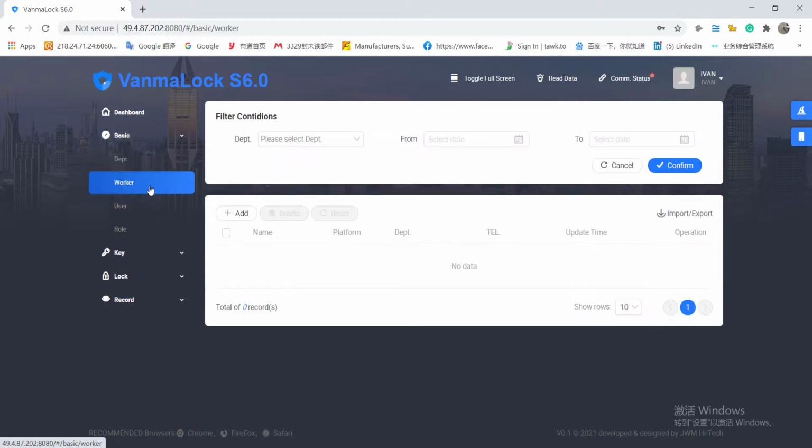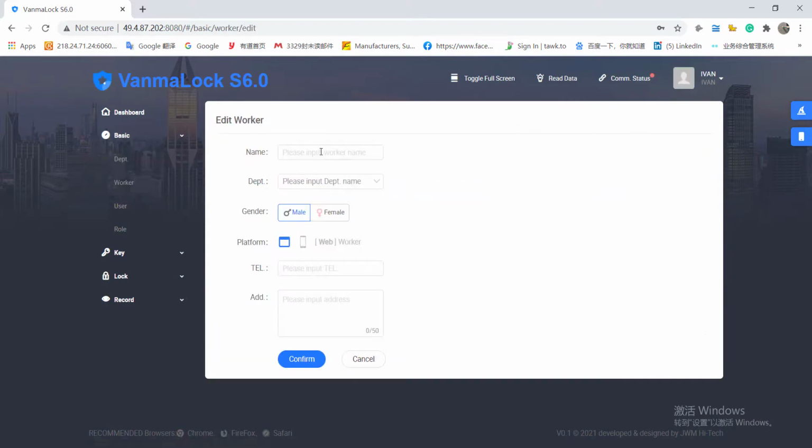Then go to Create a Worker. Click Add Worker and input necessary information. Select the appointed department.